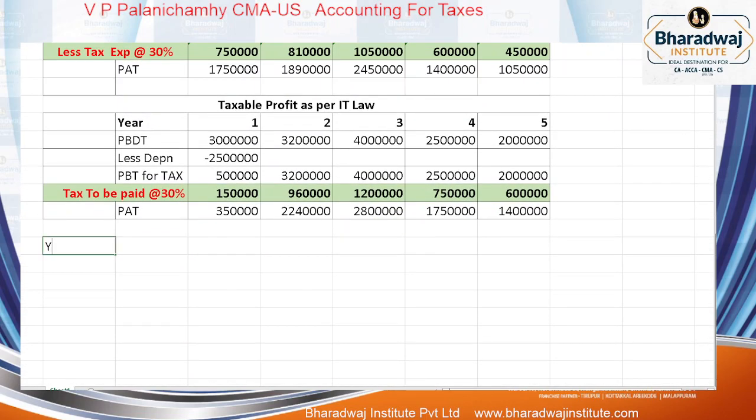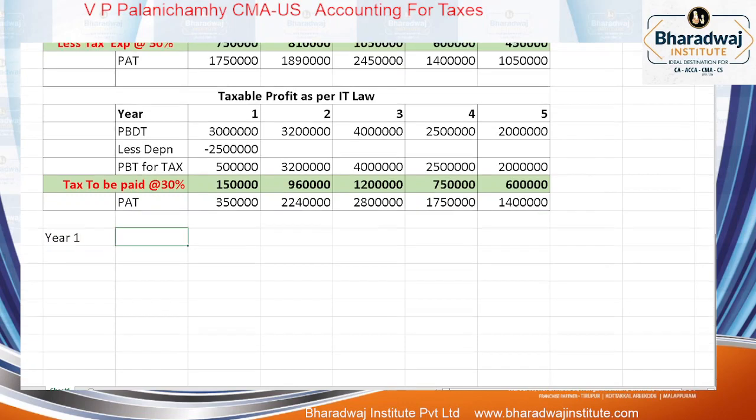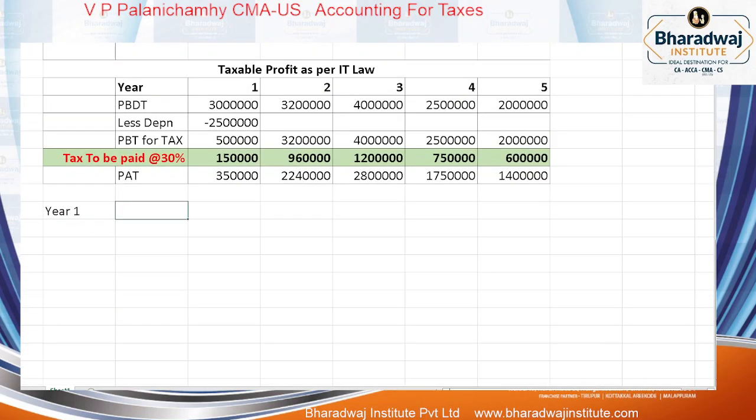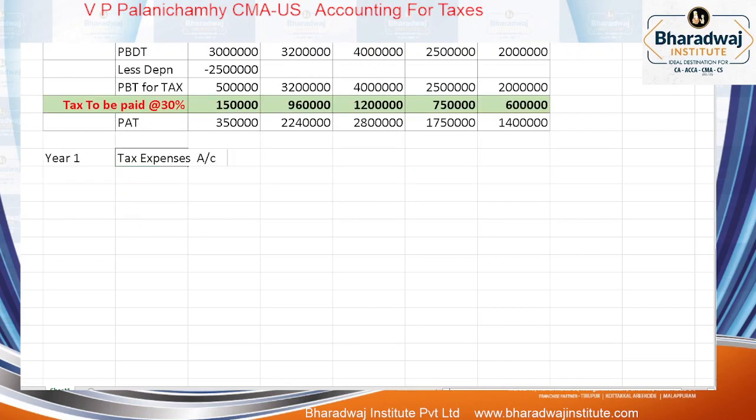Start. Year 1. Year 1, please do it along with me. As per accrual basis, what is the tax expense? Start. Tax expense account debtor. First year, the amount tax expense is 7,50,000. இப்போ textbook income tax payable account போட்டு entry எல்லாம் pass பண்ணிருப்பாங்க, தேவையில்லை. Cash or bank, how much we are paying? 1,50,000. You will create deferred tax liability account.